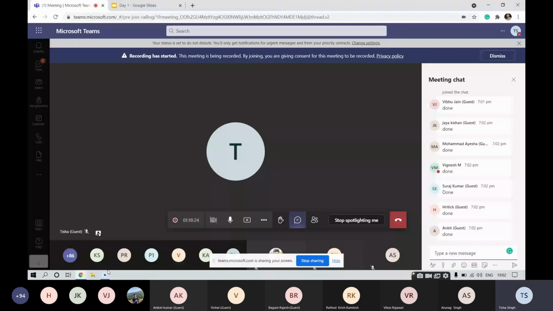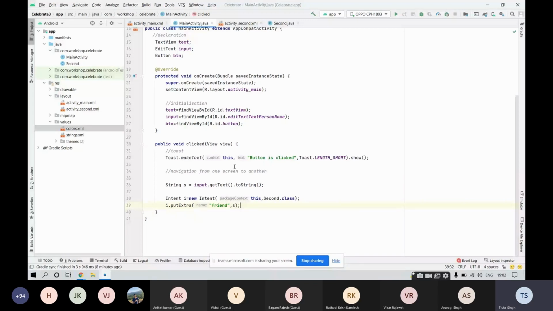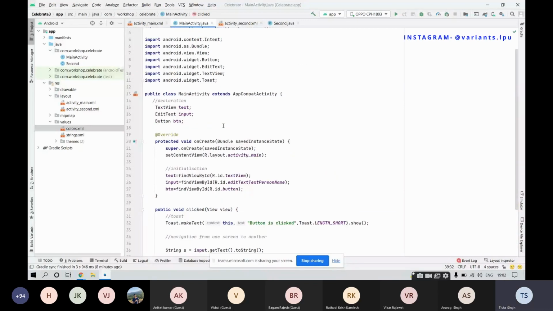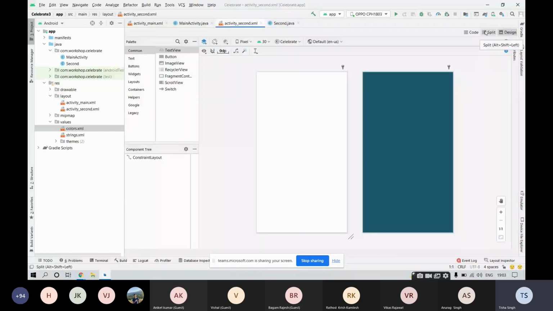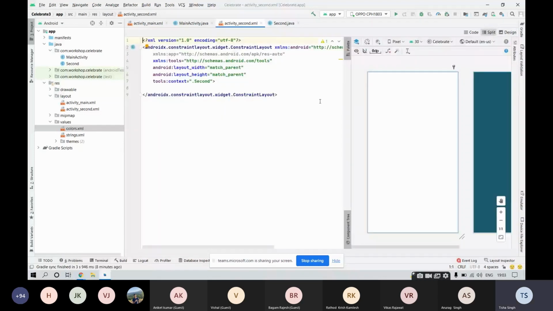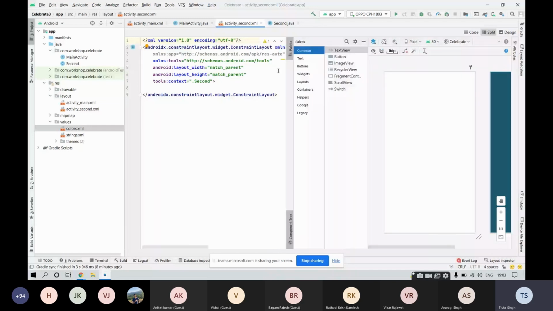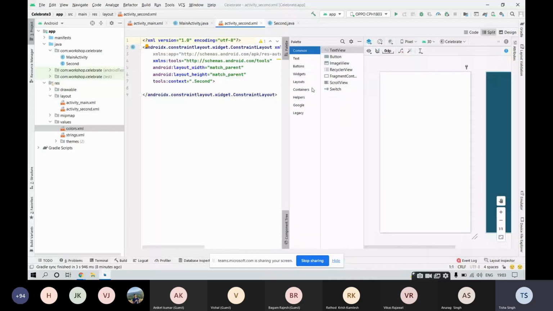Now, since the code for this main activity is completed, let's move to the second activity. So first deal with the layout of the second activity. Go into the split again so that we will be making the changes in the design and would be able to see the code part accordingly. For that, again open this panel over here so that you would be able to drag and drop things. Now in the second activity, what do we want? Inside the second activity, we want an image to appear, which would be a greeting card for our friend, and a text view to appear, right?